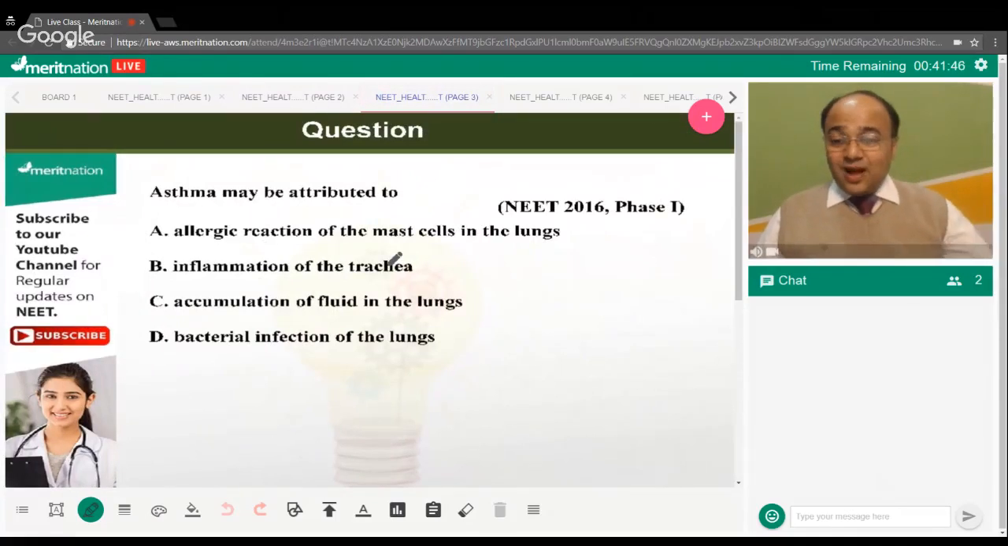So, asthma may be contributed to: A, allergic reaction of the mast cells in the lungs, or B, inflammation of the trachea, or C, accumulation of fluid in the lungs, or D, bacterial infection of the lungs. So, what is going to be the answer over here? Meghna and Aditya say it is option A. What about others? Shreya says it is A. Payal says it is A. Muskan says it is A. What about others? Bhanu says it is C. Okay. Sudarshan says it is option B. Aarti, what is 70 over here? I'm not able to get it. Welcome to the class. Keshav says it is A. Abhishek says it is A.